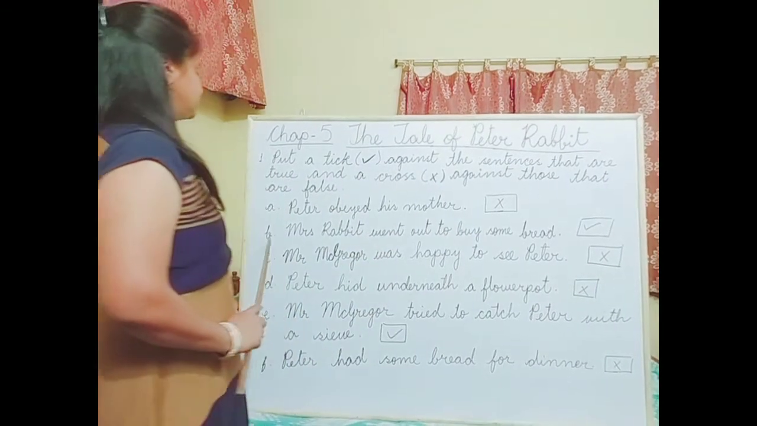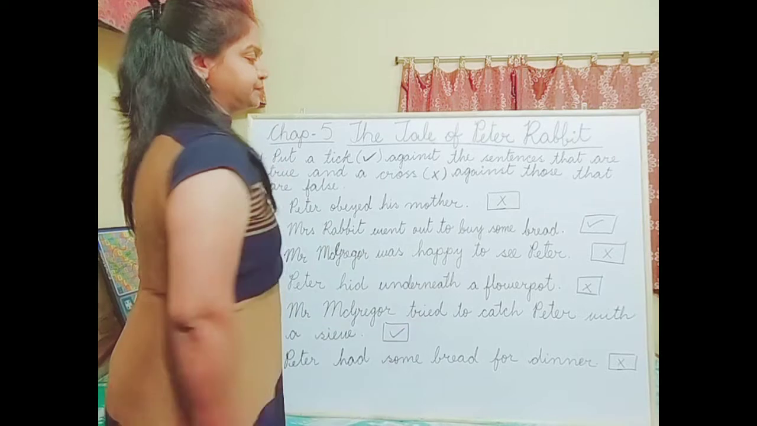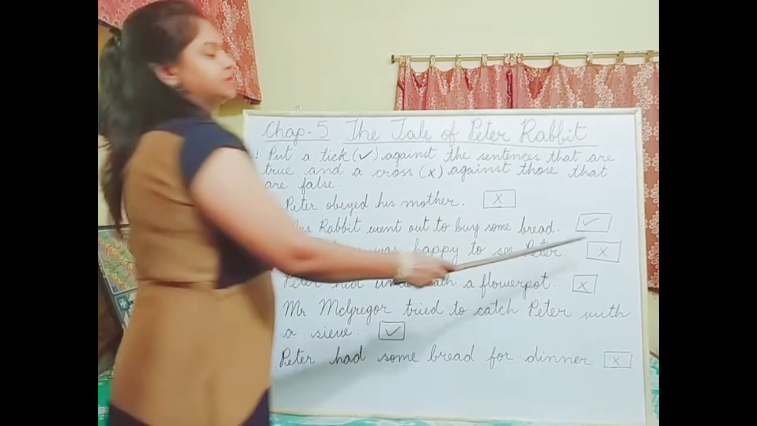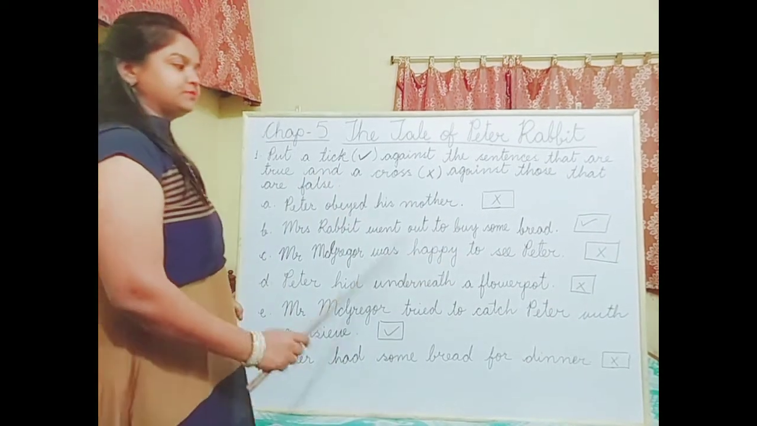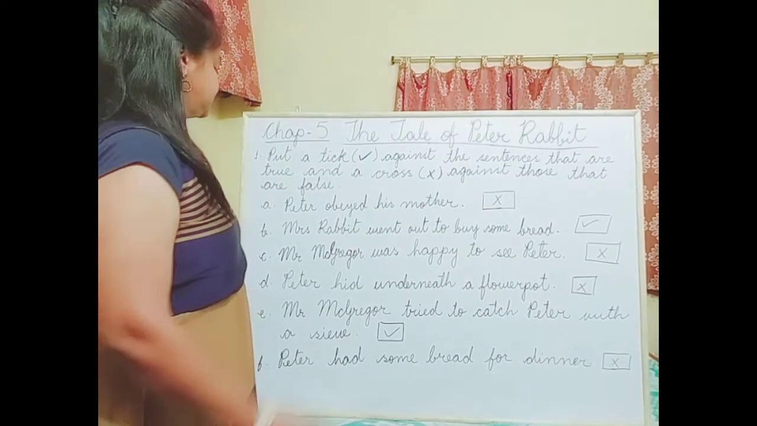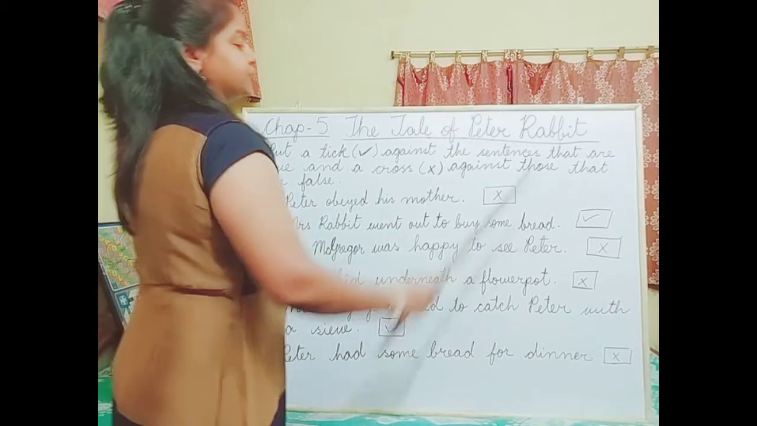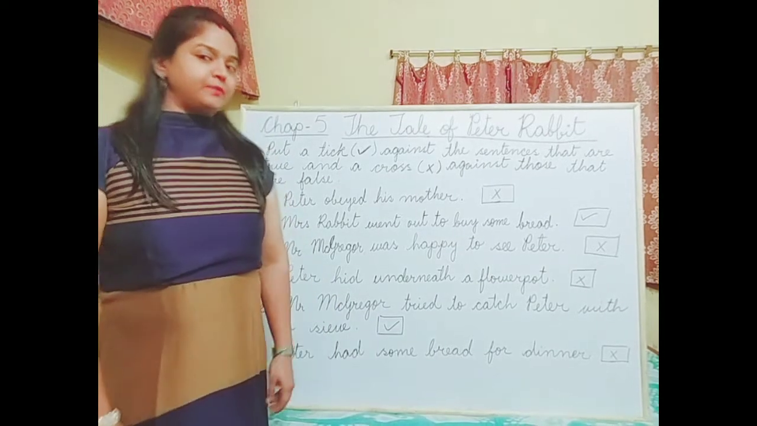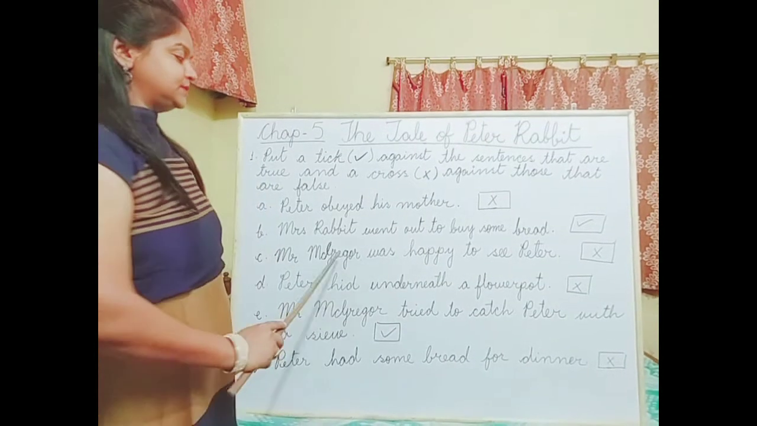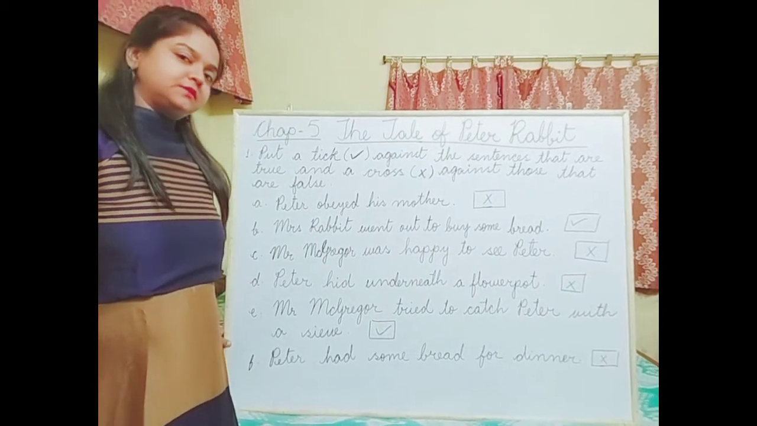Now come to the next question, question B. Mrs. Rabbit went out to buy some bread. So this sentence is correct. So you will put a tick in the box given beside this sentence. Okay. Now come to the next sentence. Question C. Mr. McGregor was happy to see Peter. Was Mr. McGregor happy to see Peter? No, he got angry, right? So this sentence is false. So you will put a cross in the box given beside that sentence.